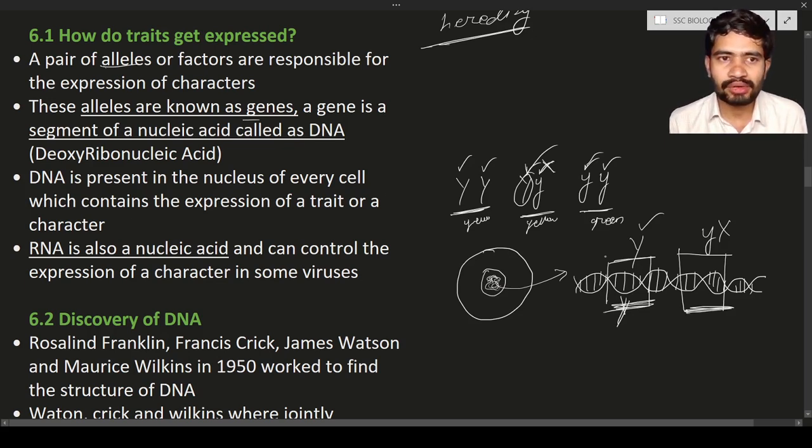DNA is also known as nucleic acid. Nucleic acid is a genetic material. The DNA full form is deoxyribonucleic acid, that is known as genetic material. Here the DNA is present in the nucleus of every cell, which contains the expression of the traits or characters. So what is the trait or character? Here the yellow color is one character.